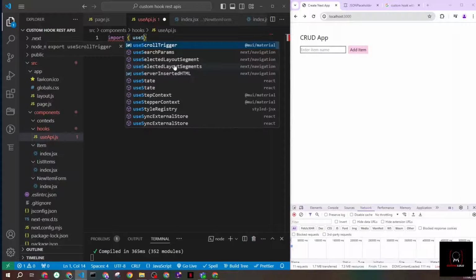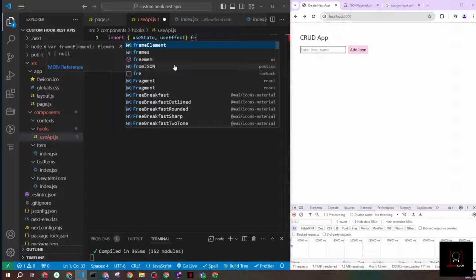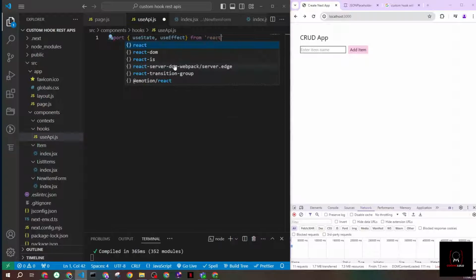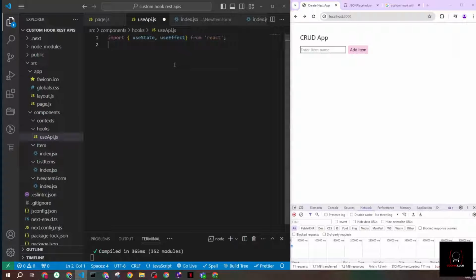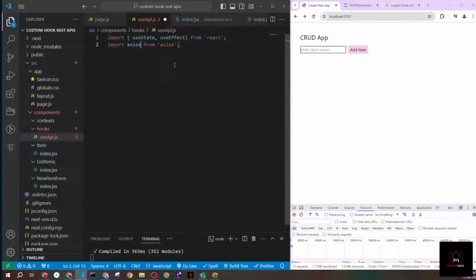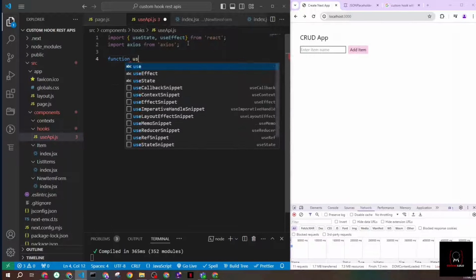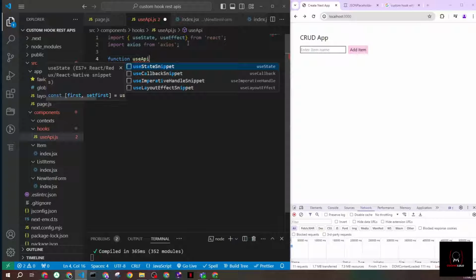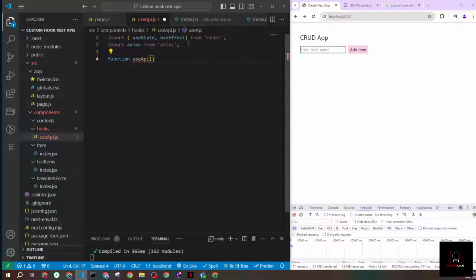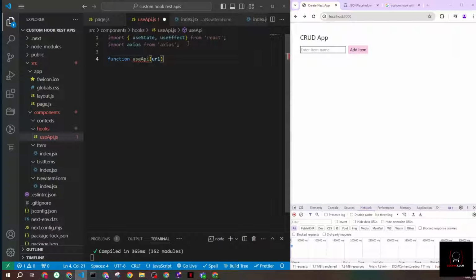Import useState and useEffect from React. Now I will also use Axios to help me fetch the data, so I'll import axios from axios. I already installed it in my dependencies. And now let's create my function, or my hook. So function useAPI, and it will expect a URL string, so I can use this anywhere in my application for any API I want to call.